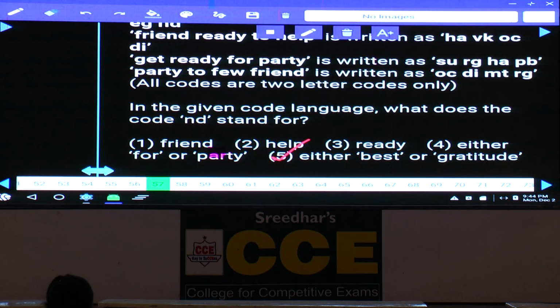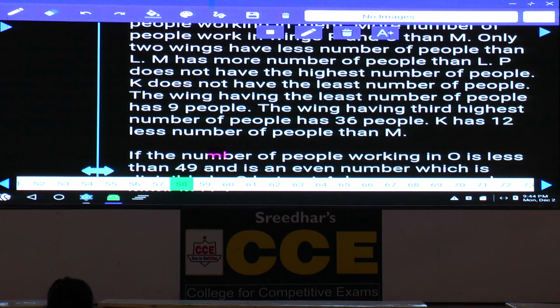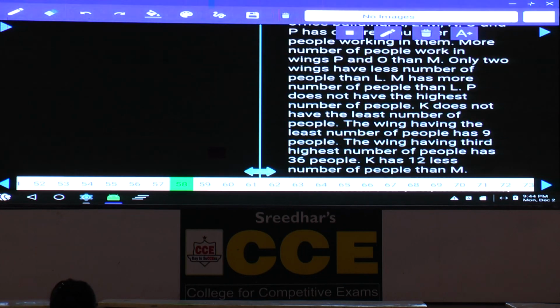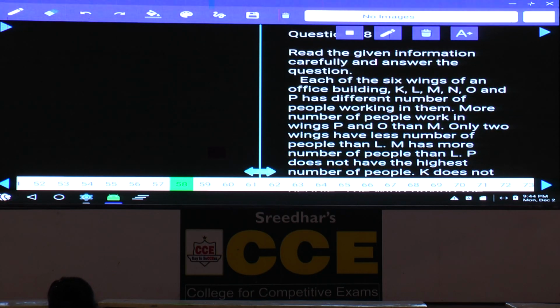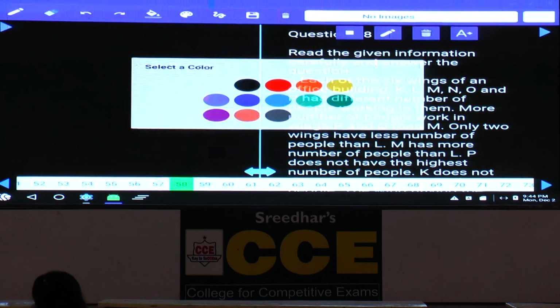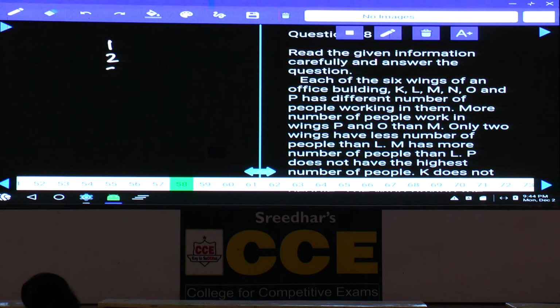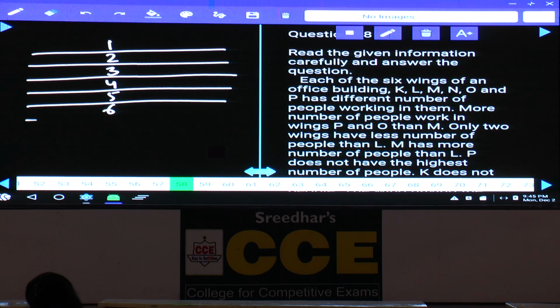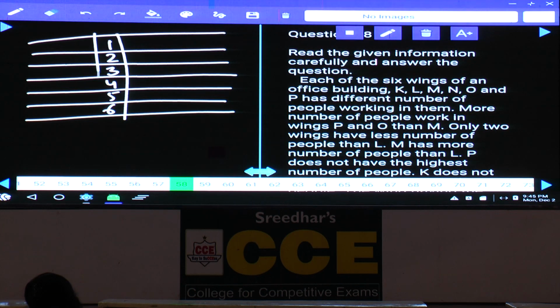And next, question numbers 58 to 60. Now in this 58 to 60, tell me what is the information we have. It is based on comparison, isn't it? Now first, what is the information we have? Each one of the 6 wings of an office building. Out of these 6 wings, K, L, M, O and P have a different number of people working in them. Now we need to identify which office is having the maximum number of people and which office is having the least number of people.